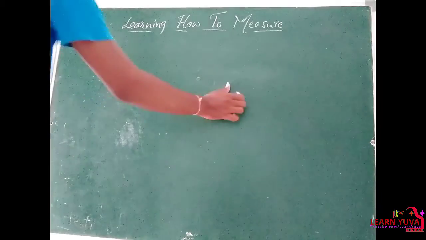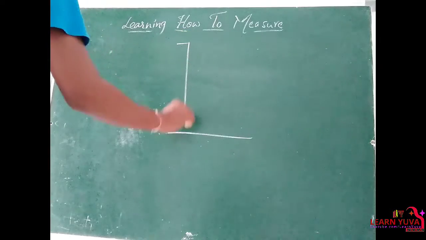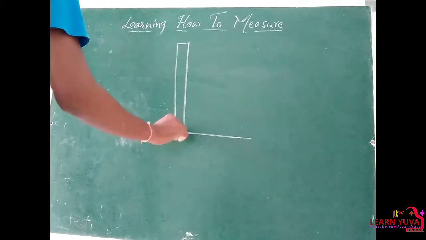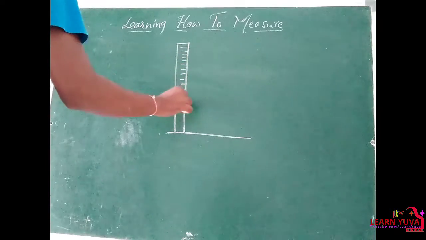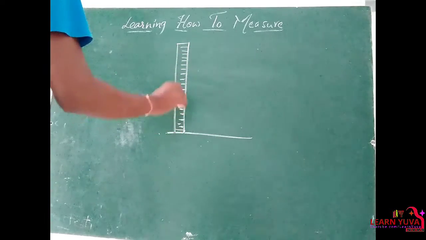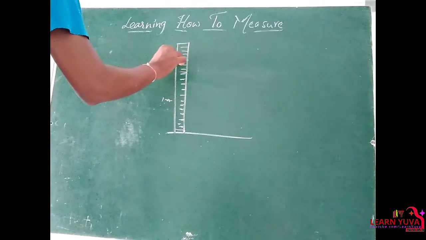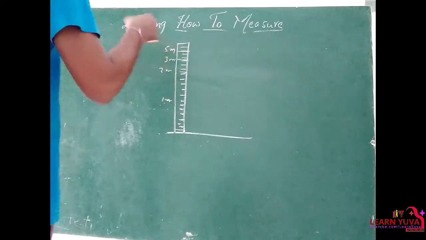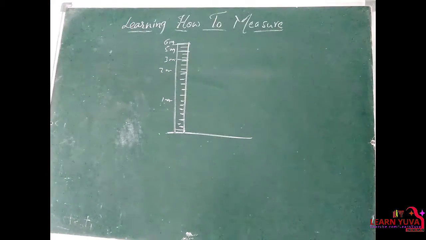So there is a question like this. The meter scale is fixed to a wall up to some height, like 1 meter, 2 meters, 3 meters, 4 meters, 5 meters or 6 meters. Ask your friend to come and stand near the wall.